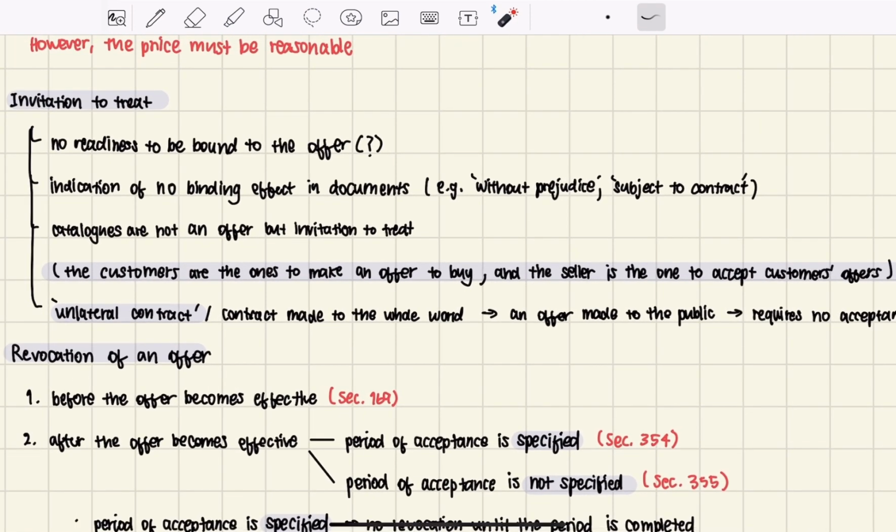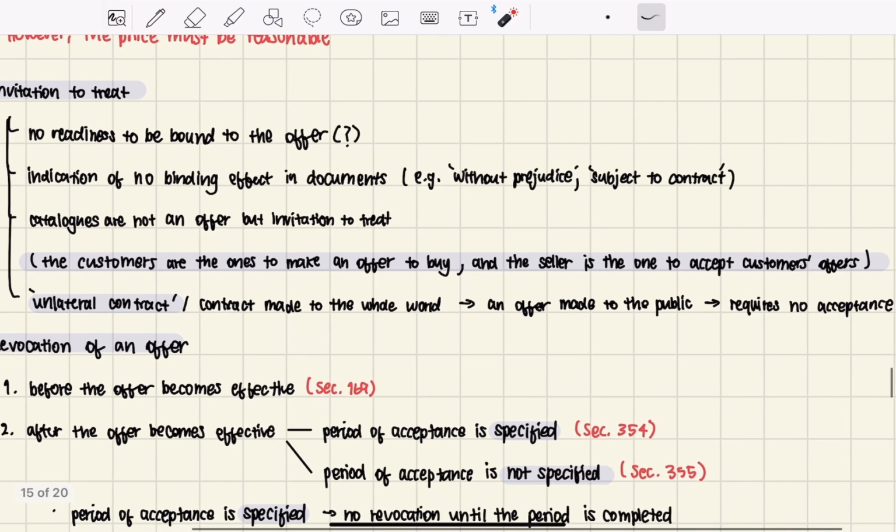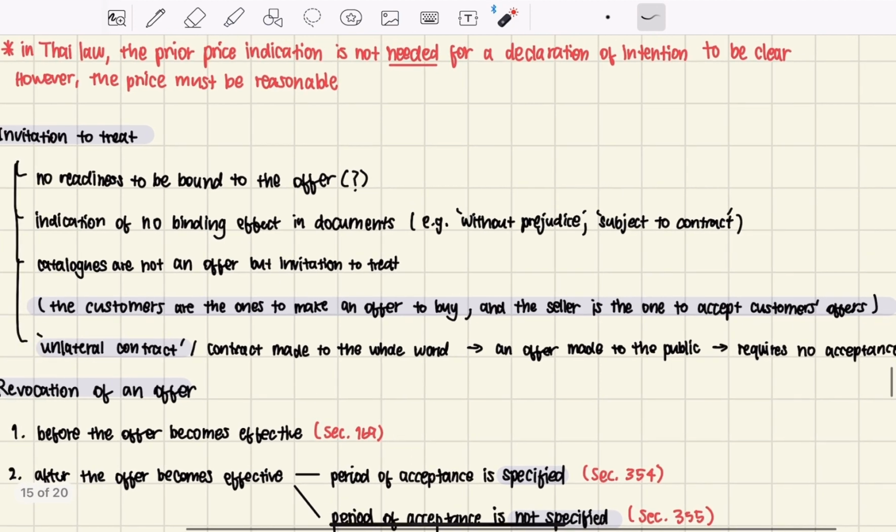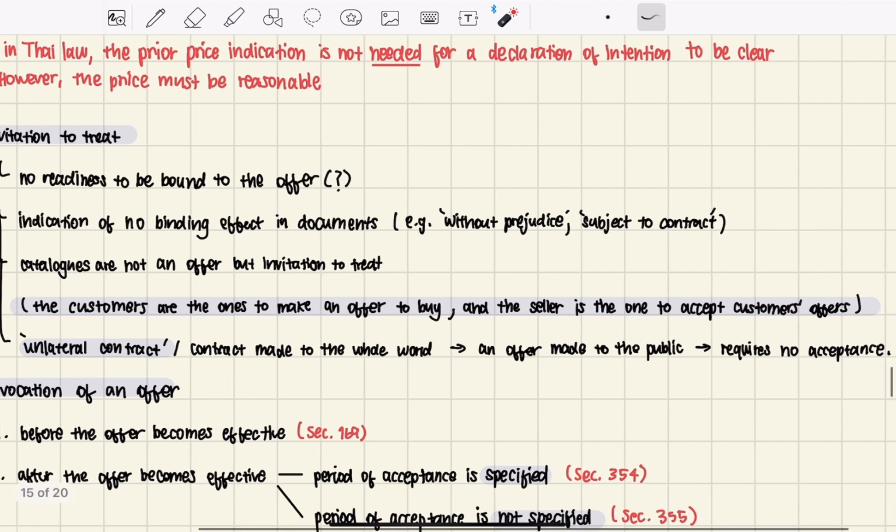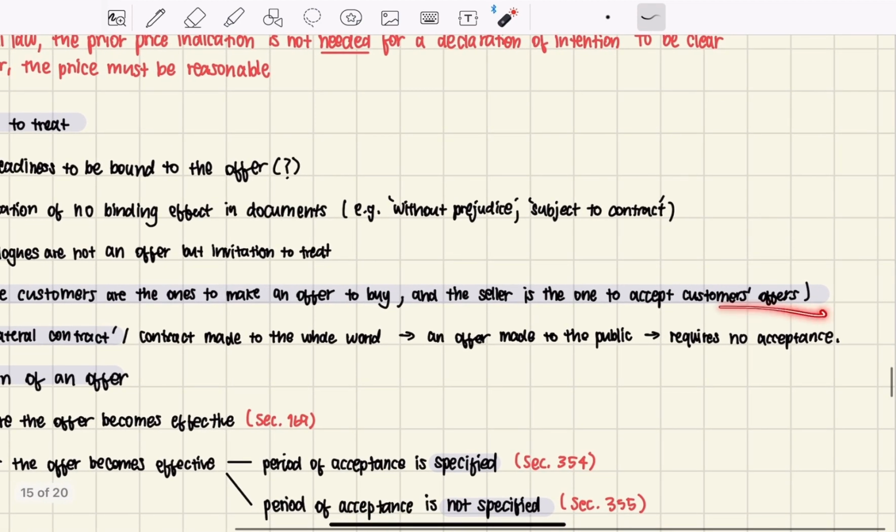Next, a unilateral contract made to the whole world. This one is a bit confusing. It is an offer made to the public, to everybody who fits a certain condition, and it requires no acceptance. There's no need for the public to accept, because there's no way the public can accept.